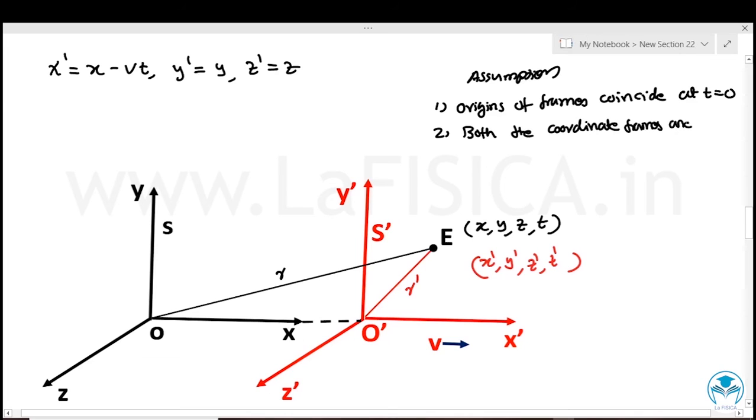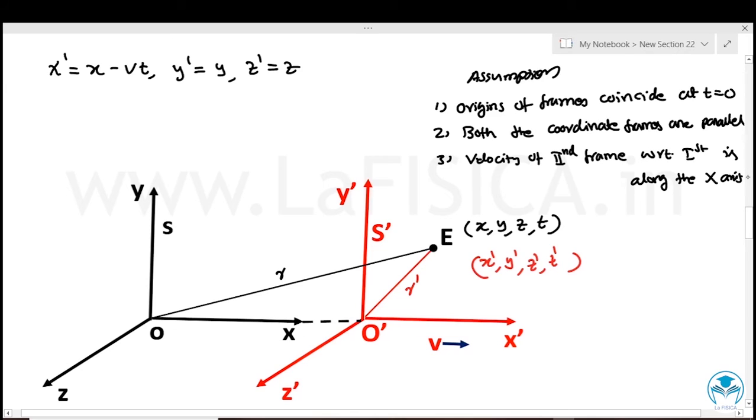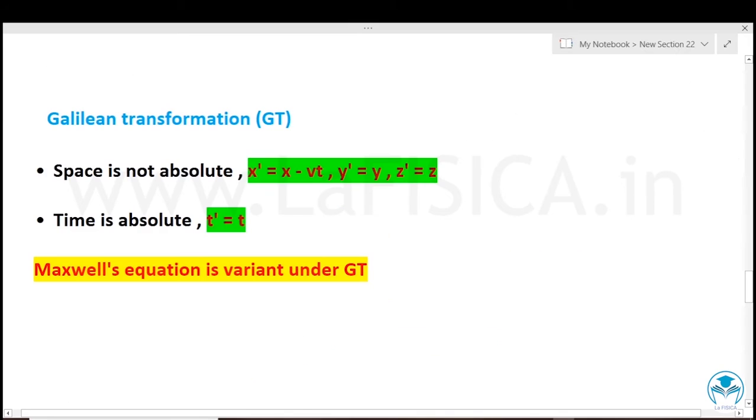The third point is that velocity of the second frame with respect to the first one is v along the x-axis. So due to this assumption, y dash and z dash is not transforming like x dash. So here you have seen the transformation from the coordinate system S to the coordinate system S dash. Similarly, we can transform the coordinates from S dash to S, which is called the inverse Galilean transformation.